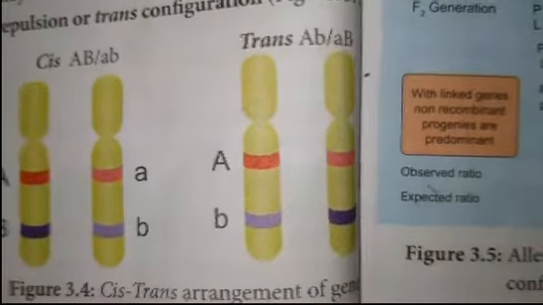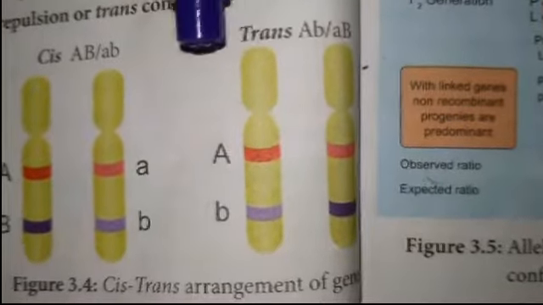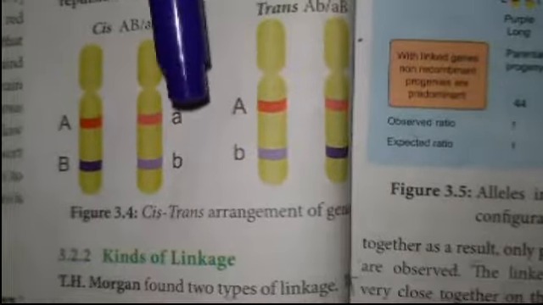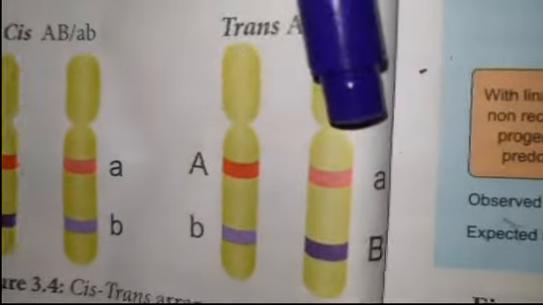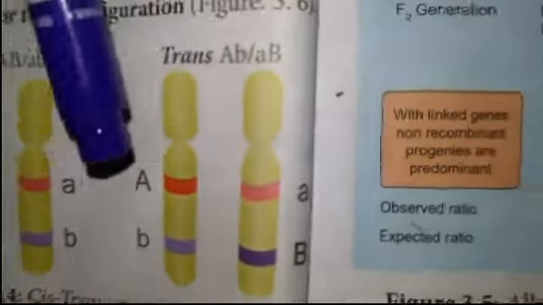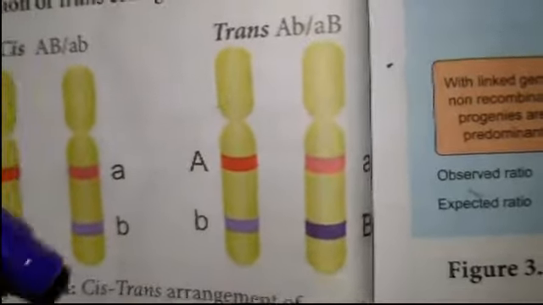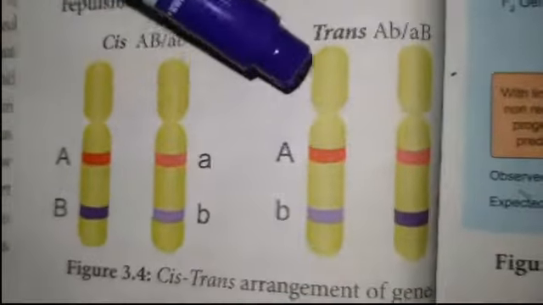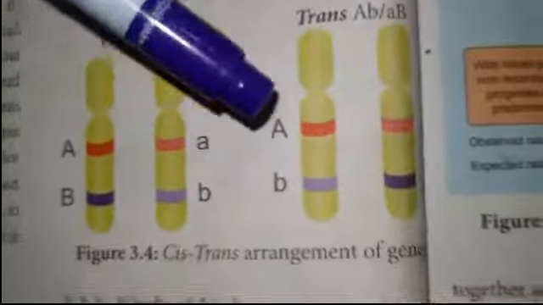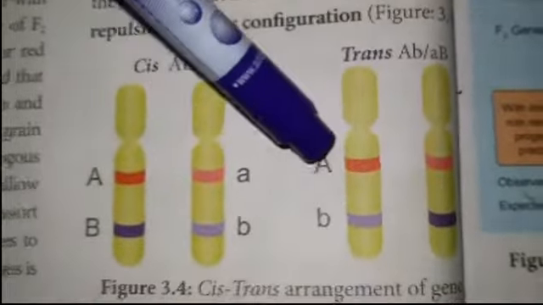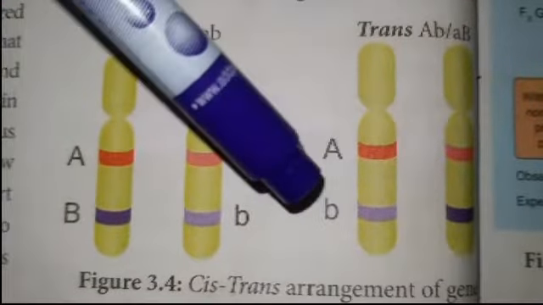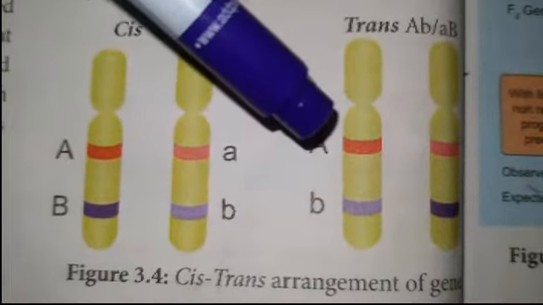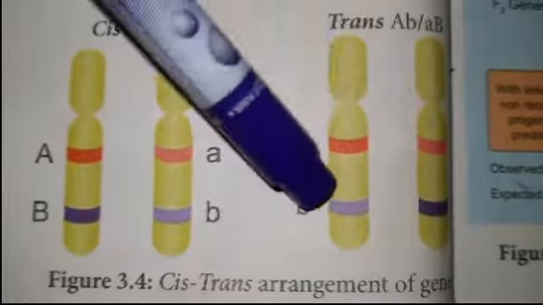Trans, or repulsion, or trans configuration: if a dominant allele, capital A, and a recessive allele, small b, or small a and capital B, are present on two different but homologous chromosomes, they tend to be inherited apart. Both the recessive and the dominant genes go apart into different gametes during gamete formation. This is called repulsion or trans configuration.